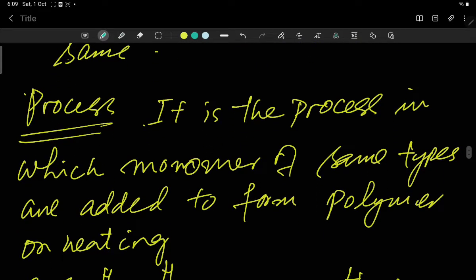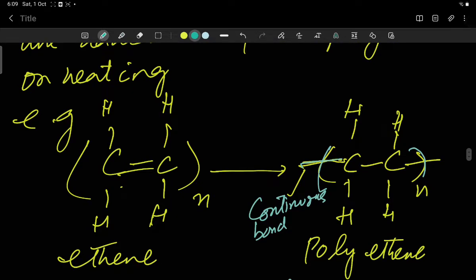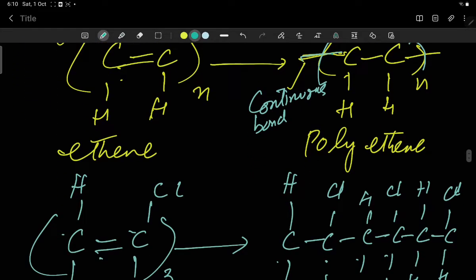What is addition polymerization? It is the process in which monomers of the same type are added to form a polymer on heating. This is a very important point. For example, if there are n number of ethene, we get polyethene. Just break the double bond, and this is the continuous bond. By drawing the continuous bond with brackets, this is the polyethene, represented with n.